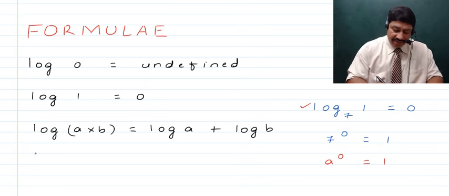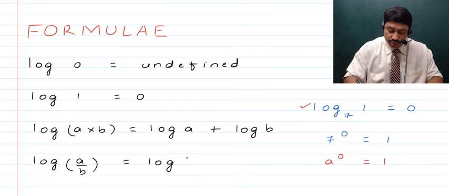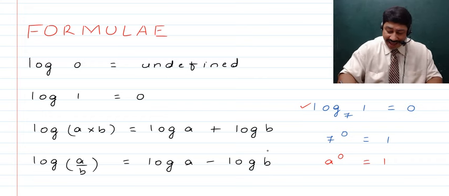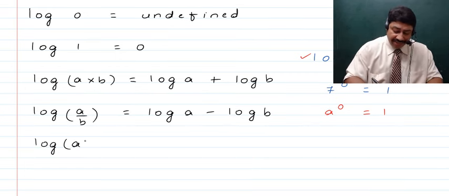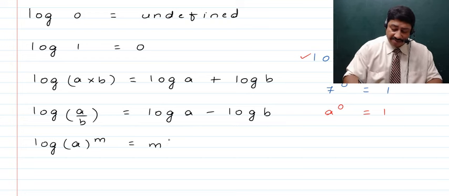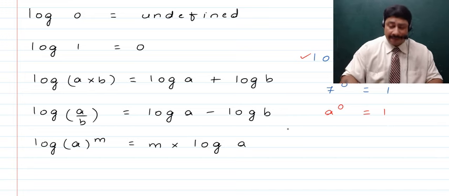Next, if we talk about log of a ratio of two numbers, a upon b, that becomes equal to log of a, from which log of b is subtracted. The next rule is, if we talk about log of a number a raised to the power m, in exponential form, that will become equal to m multiplied with the log of a.